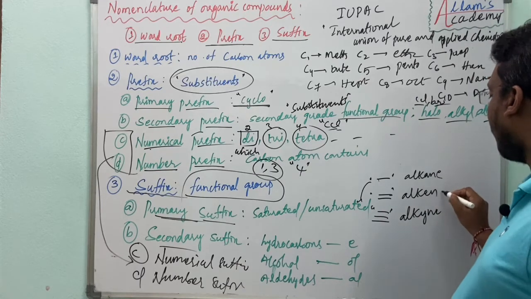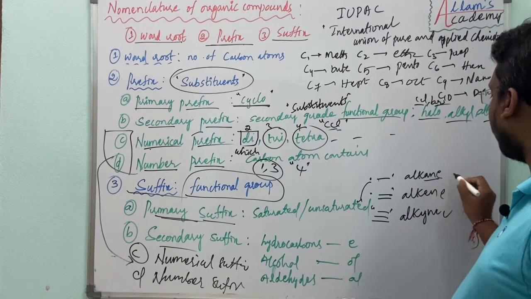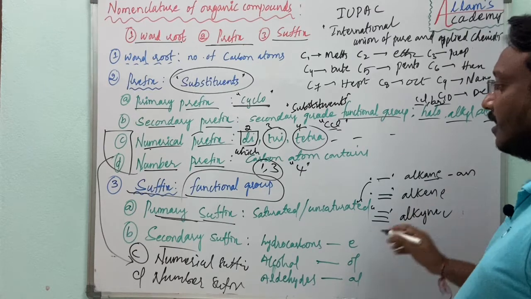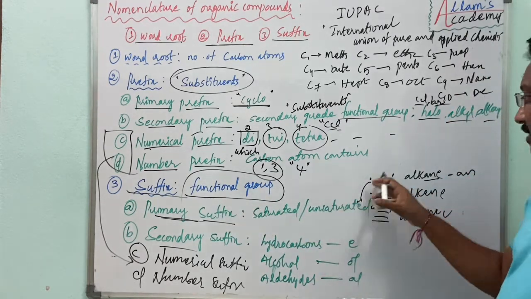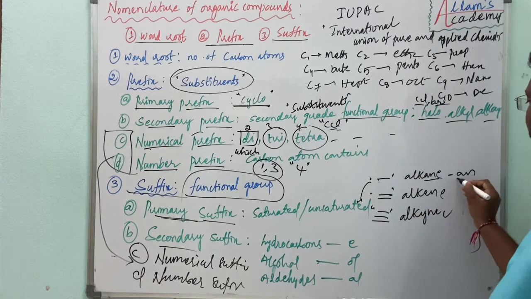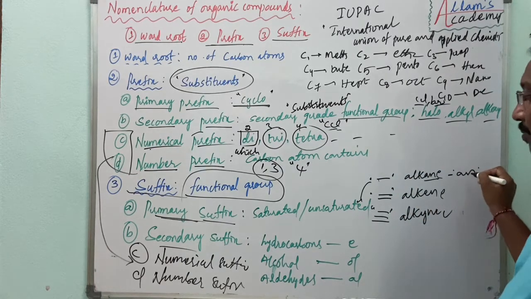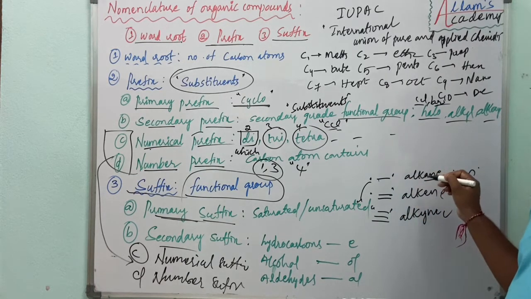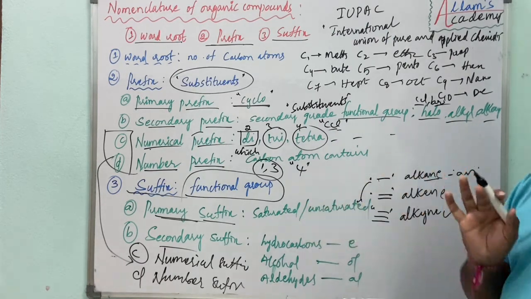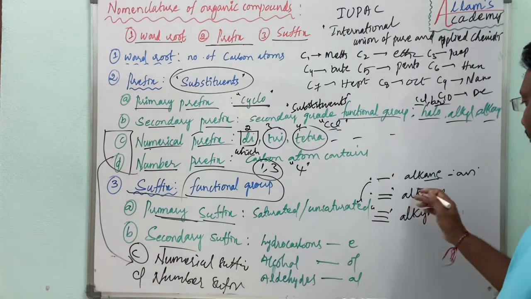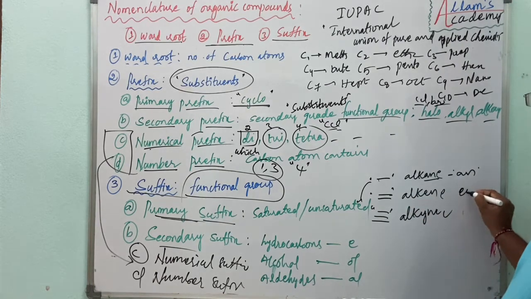Okay, so here we will write this in primary suffix. If it is a saturated one, we will write only "an". If "an", it says that the given compound is saturated one. If it is double bond, we can write "ene", and triple bond is "yne".